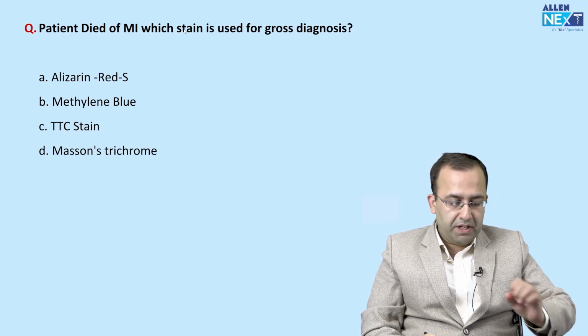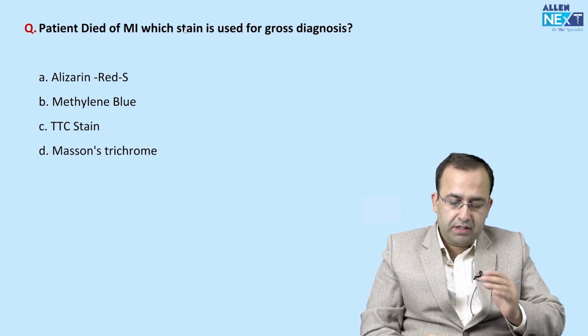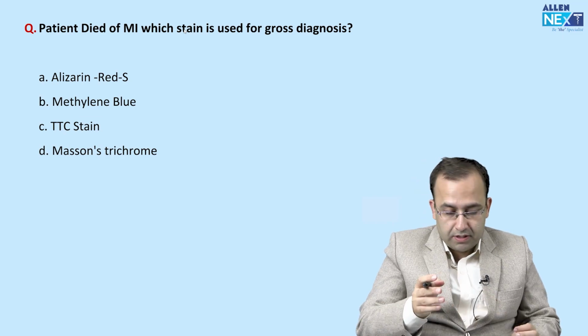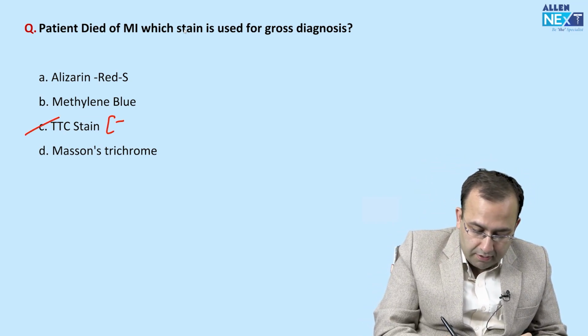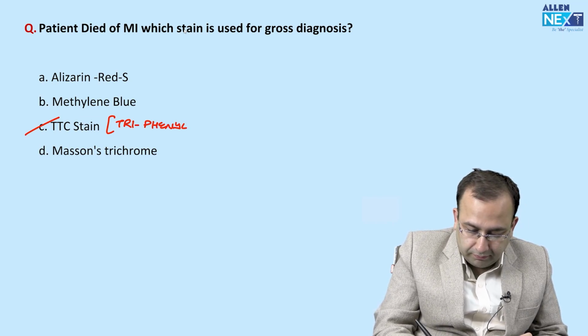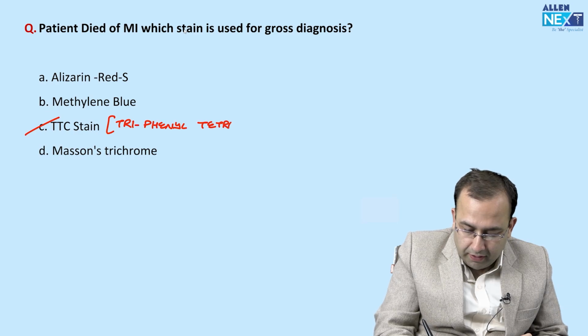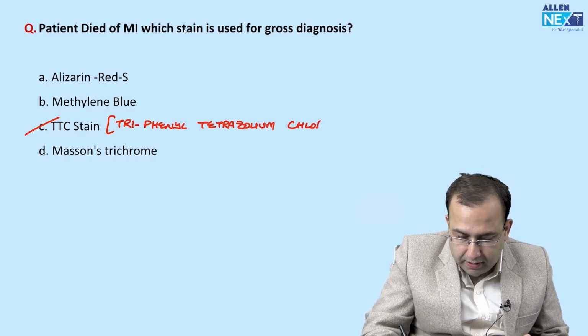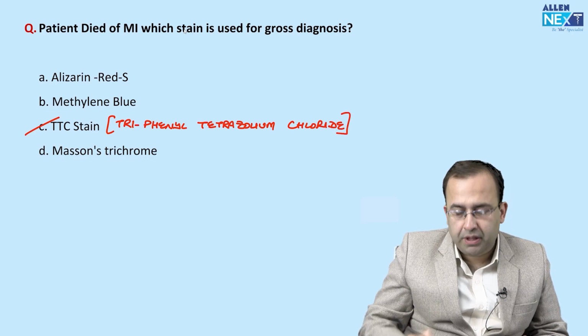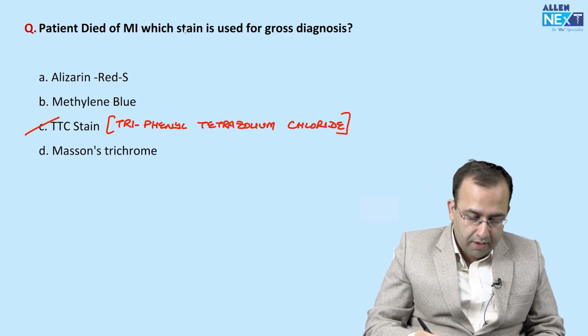Next. Patient died of myocardial infarction. Which is the stain used for making a gross diagnosis? Image of this was asked in FMGE 2021. We use TTC, that is triphenyl tetrazolium chloride. TTC staining of the heart for making a gross diagnosis of MI.